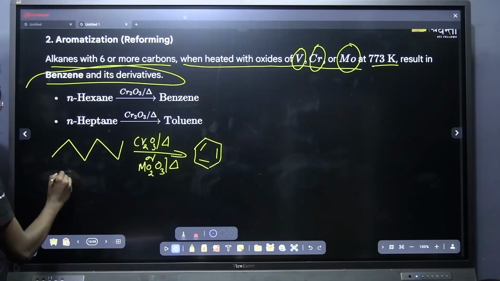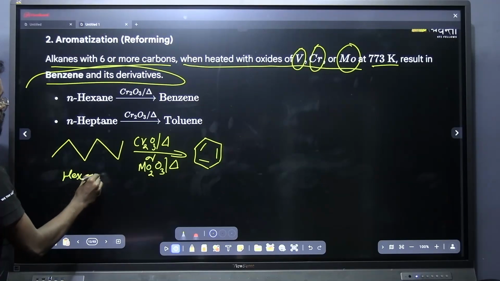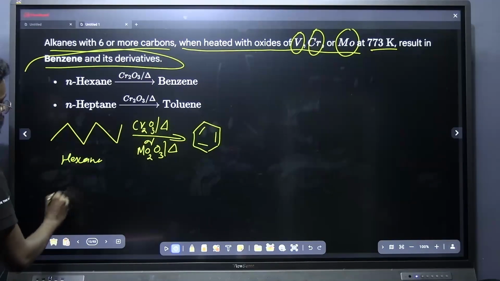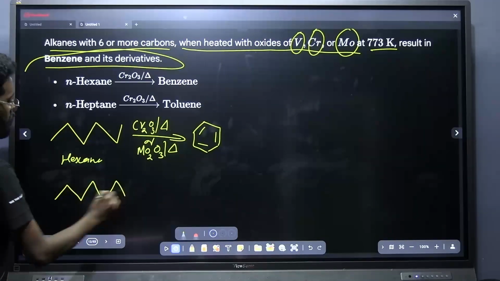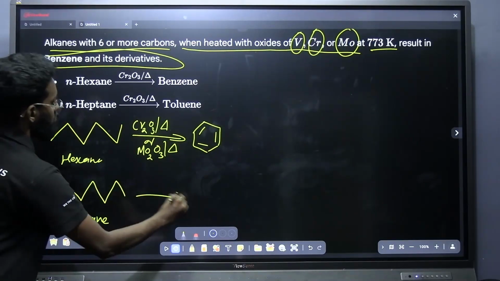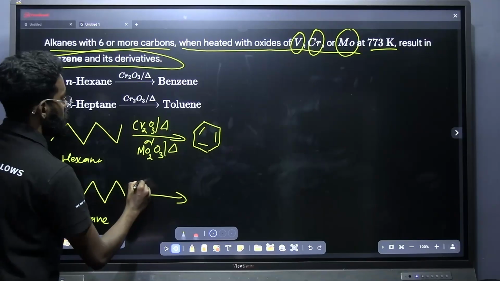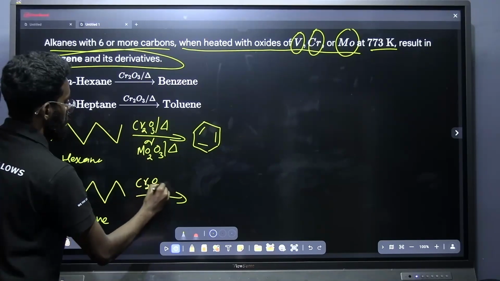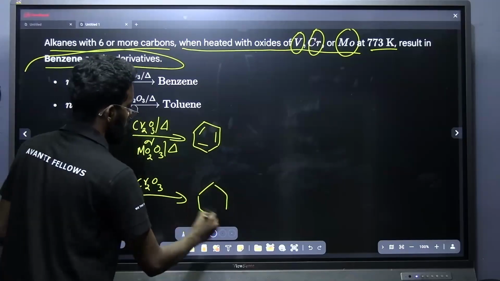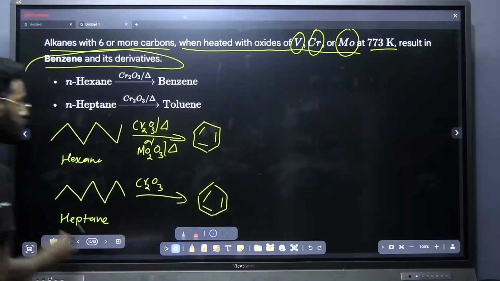Now instead of hexane, if I am using heptane, what is the product we will get? One thing you have to fix is the aromatic compound, you have to fix the benzene.